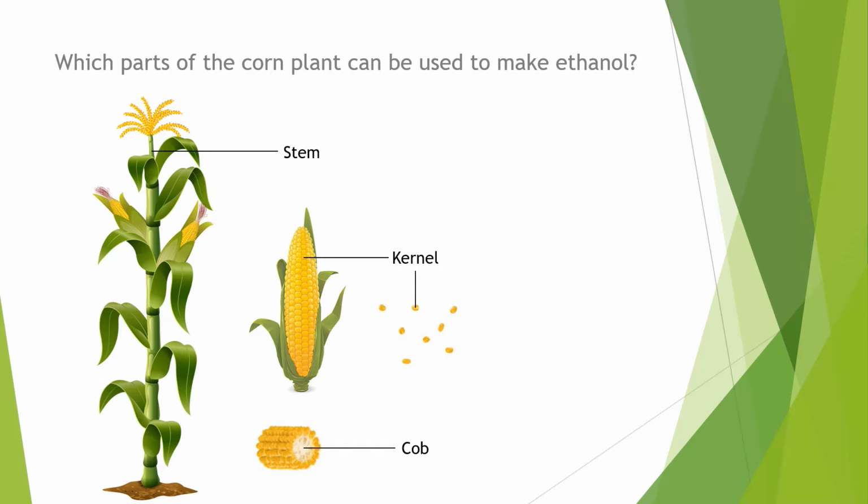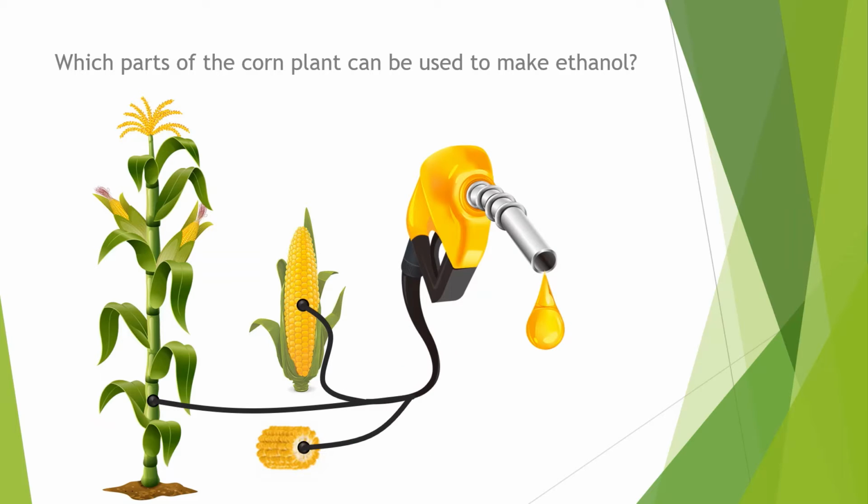Ethanol can be used in a lot of processes, particularly we like to supplement our gasoline with ethanol as a biofuel. Ideally, if we could use the entire corn plant, we would be extremely efficient in producing ethanol as a biofuel. That's what today's experiment is all about.